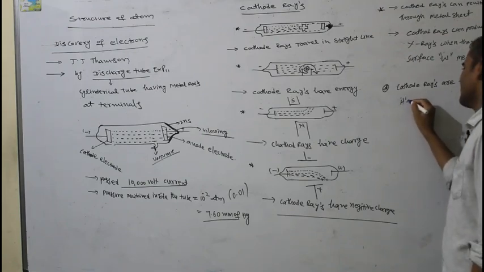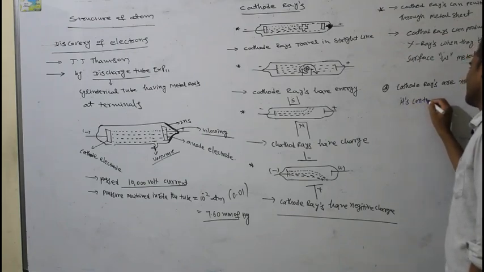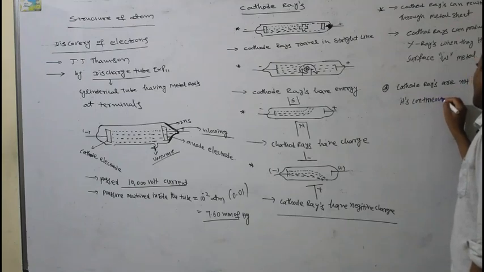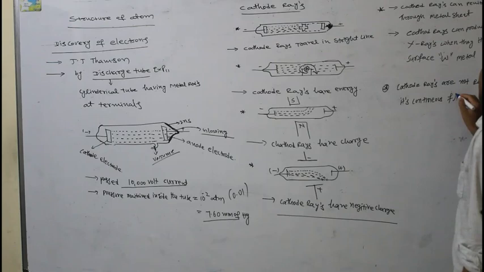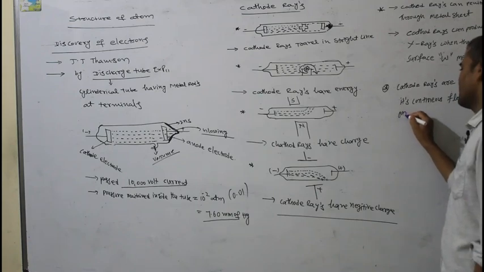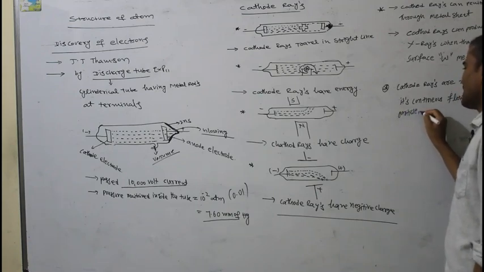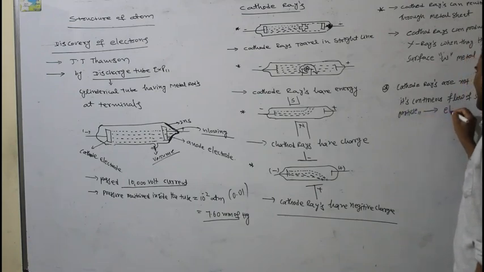It is a continuous flow of smaller particles, which he called electrons.